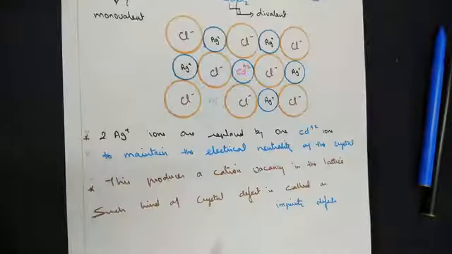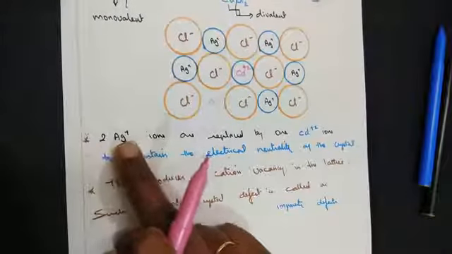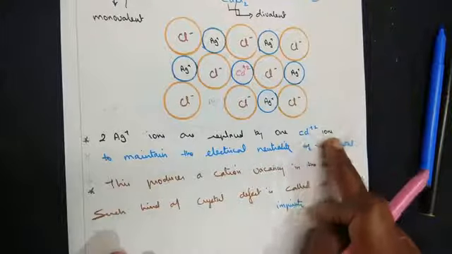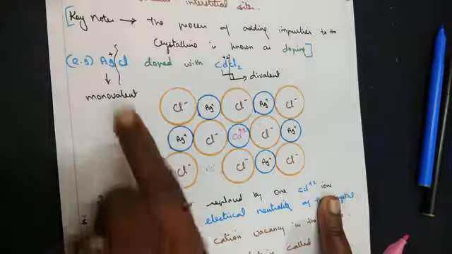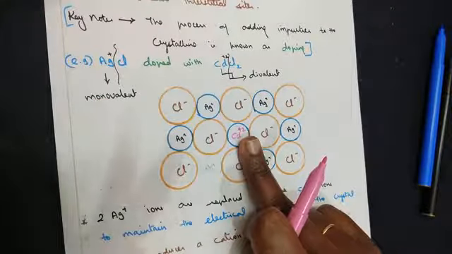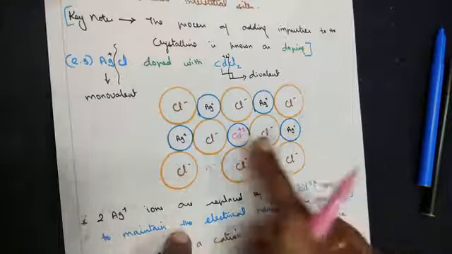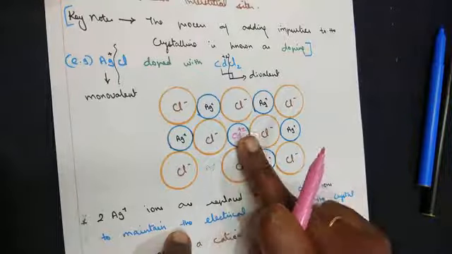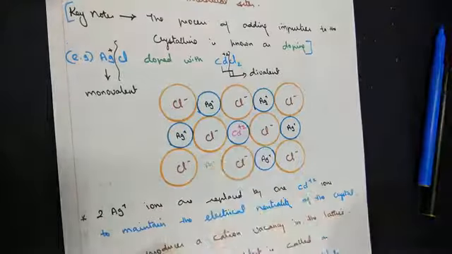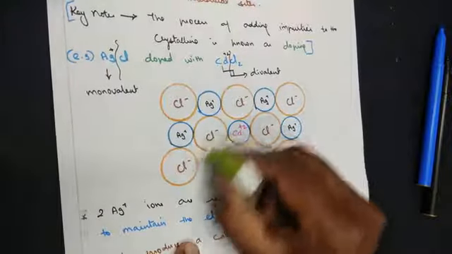Now, what's the explanation I have written? Two Ag+ ions are replaced by one Cd2+ ion, because Ag+ is a monovalent ion and Cd2+ is a divalent ion. So the incoming of one Cd2+ removes two Ag+ ions.